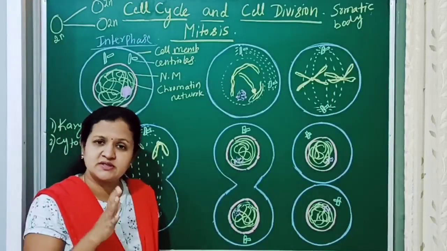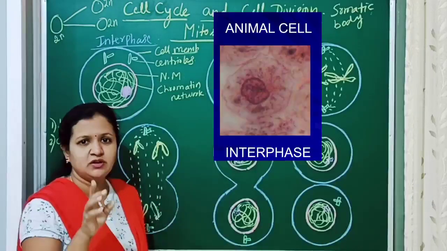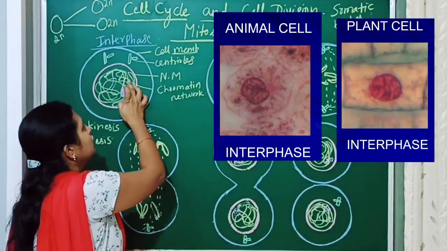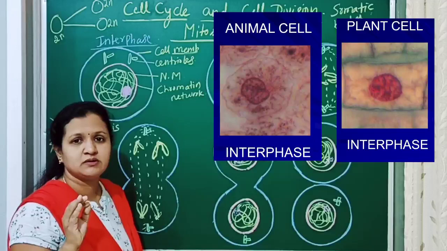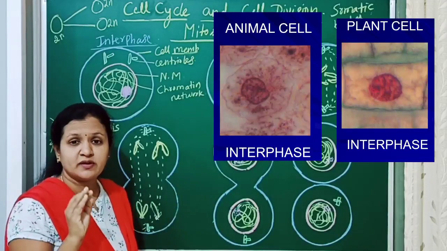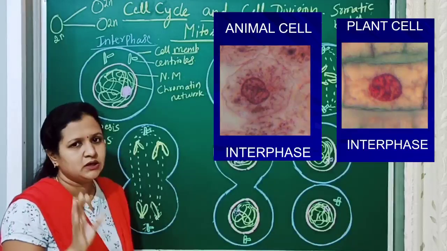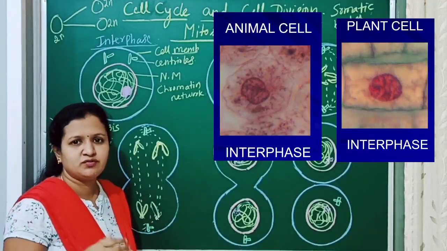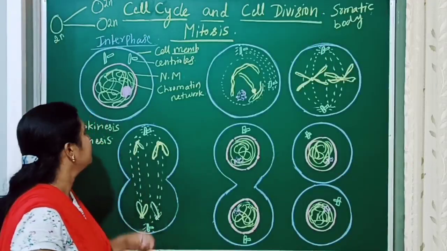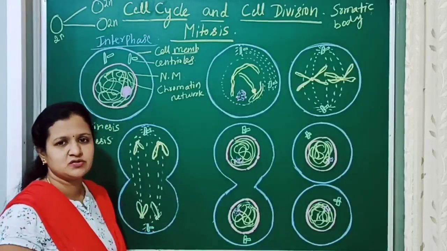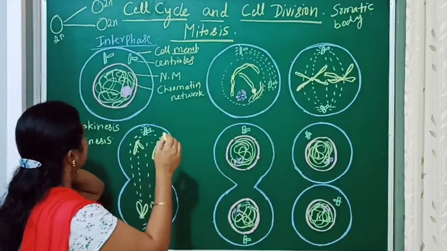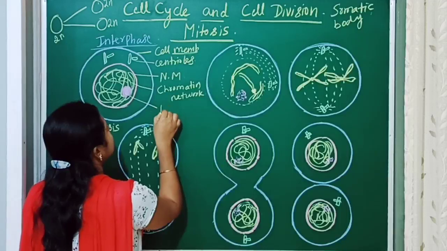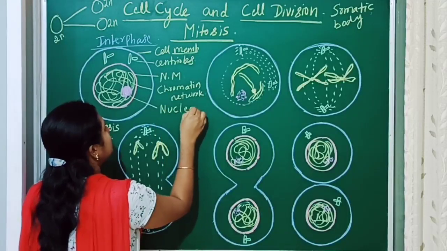When the cell is resting without any division, the DNA will be in the form of the thread-like chromatin network. Only after the division does it differentiate into chromosomes. This is the coiled thread-like DNA, the chromatin network, and this is the nucleolus.